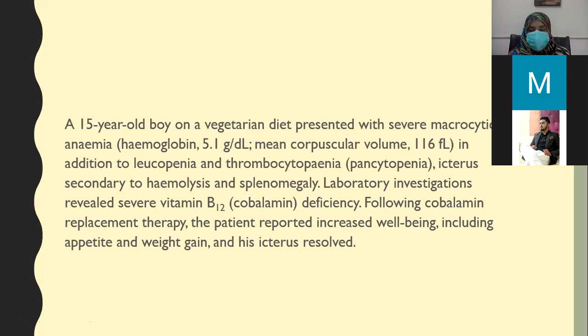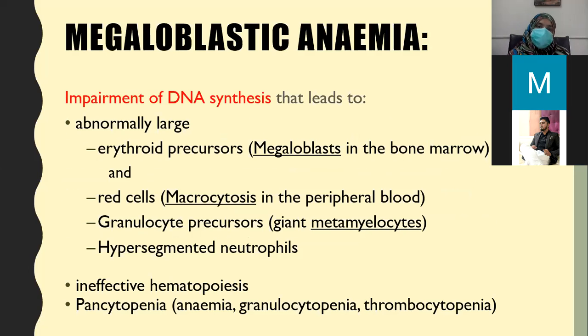What is megaloblastic anemia? Megaloblastic anemia results due to deficiency of vitamin B12 or folic acid. So what are the consequences of megaloblastic anemia?